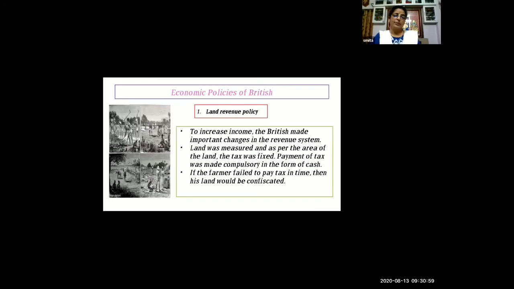And nowadays we are paying tax. Can you tell me why we are paying tax? What is the government doing with the tax? Anybody knows this? Yes, miss. Yeah, tell me. Means the government is taking the tax.